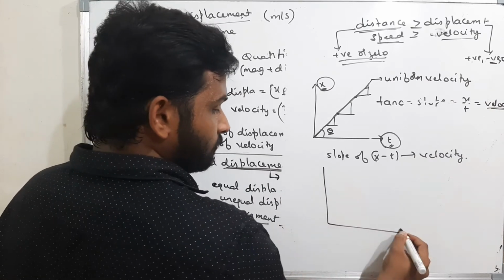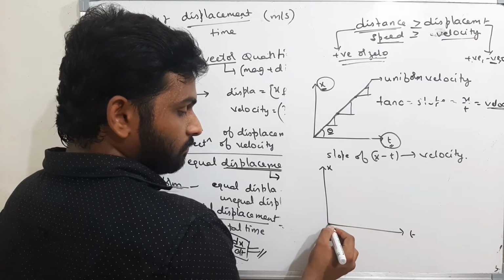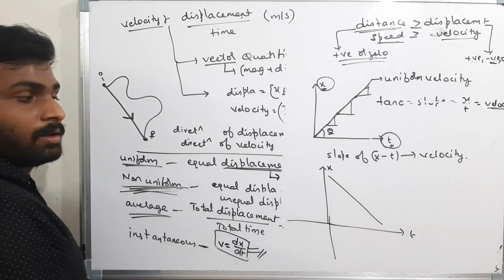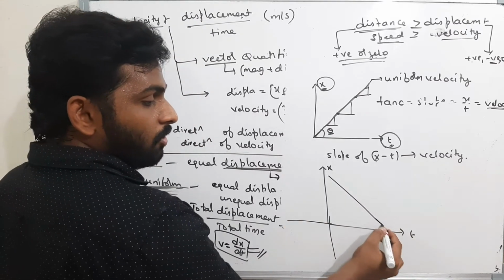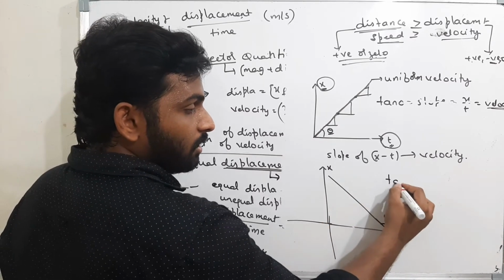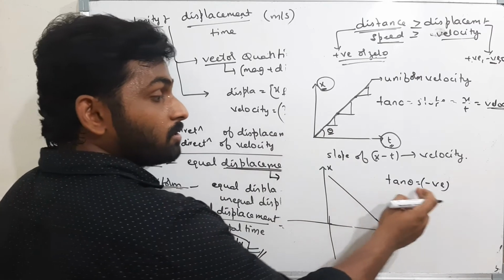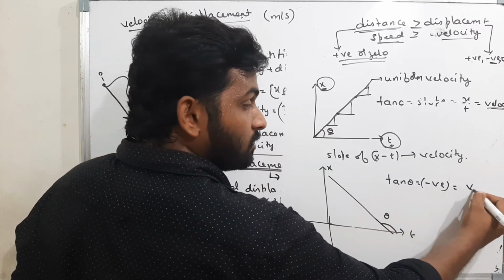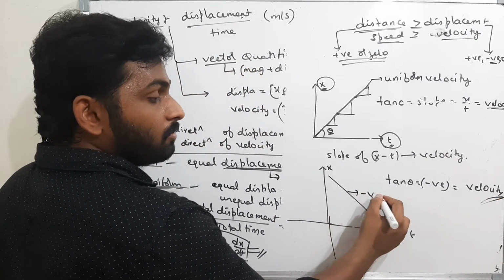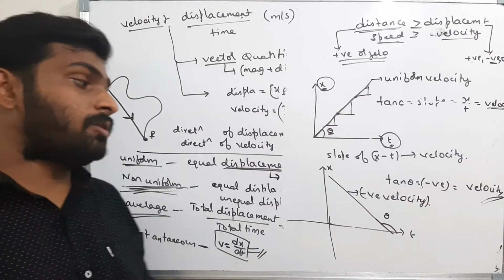Now same with this. Displacement versus time. Now the body is moving like this. Now tell me, what does the graph represent? Here if I find that theta, what is tan theta? Tan theta is negative because the angle is greater than 90. If the angle is greater than 90, the slope is negative. That means the slope is negative, so the velocity is negative. This graph denotes the negative velocity.